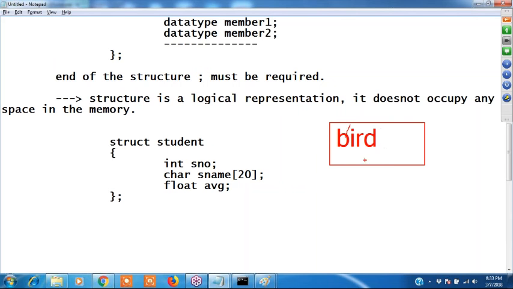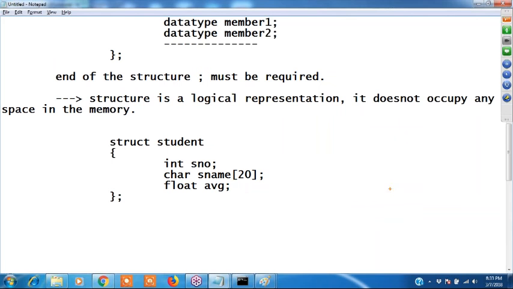Bird is a structure. Why? Because there is no physical representation. Okay, we can show a parrot. What is the parrot? Parrot is a physical representation. And dove is a physical representation for the structure, right?